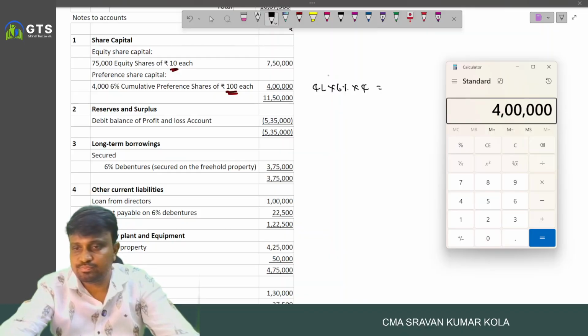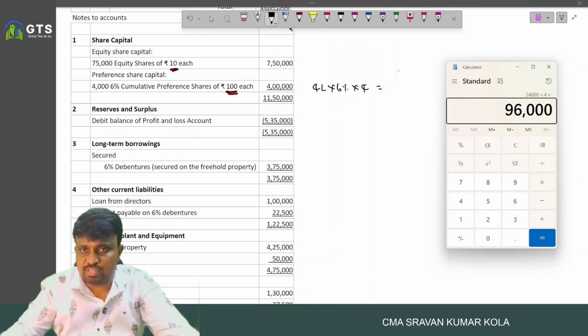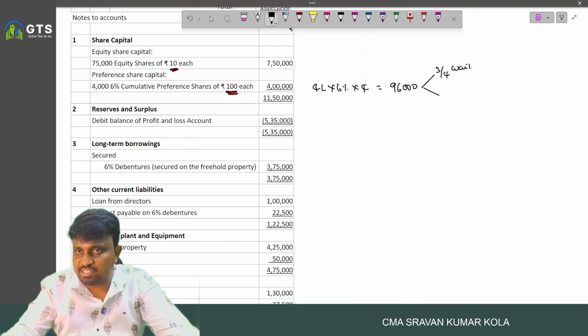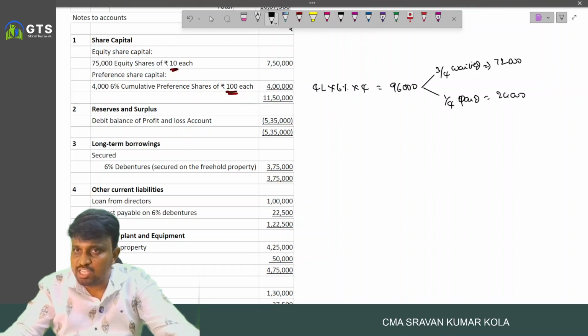4 lakhs into 6% into 4 years means 96,000. 3/4 waived and 1/4 paid. What is the 1/4? 24,000 and the remaining 72,000 is waived.